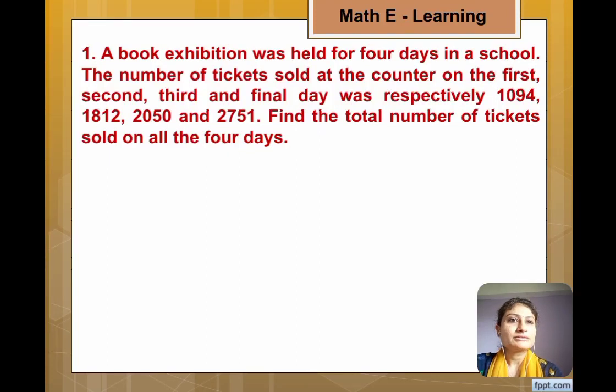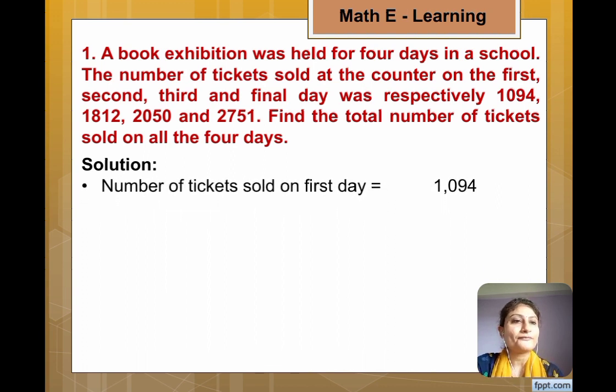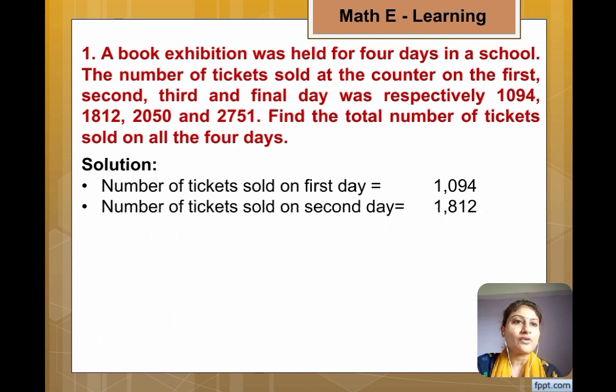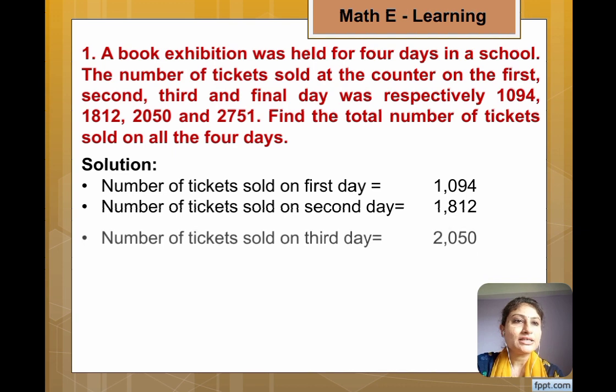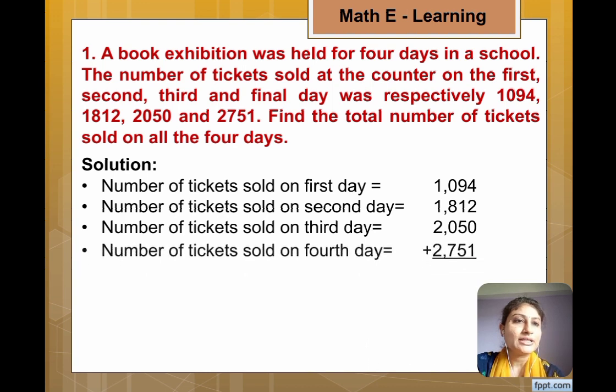So first we write number of tickets sold on first day is equal to 1094. Then what is for second day? Number of tickets sold on second day is equal to 1812. Then of third day is 2050, and on fourth day it is